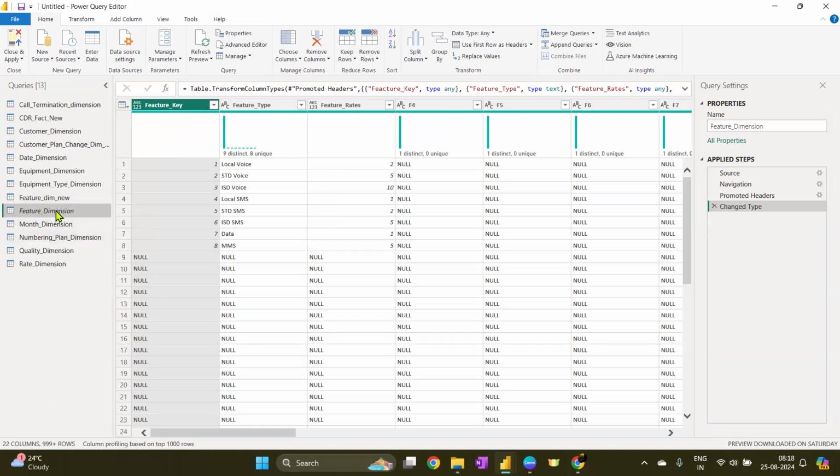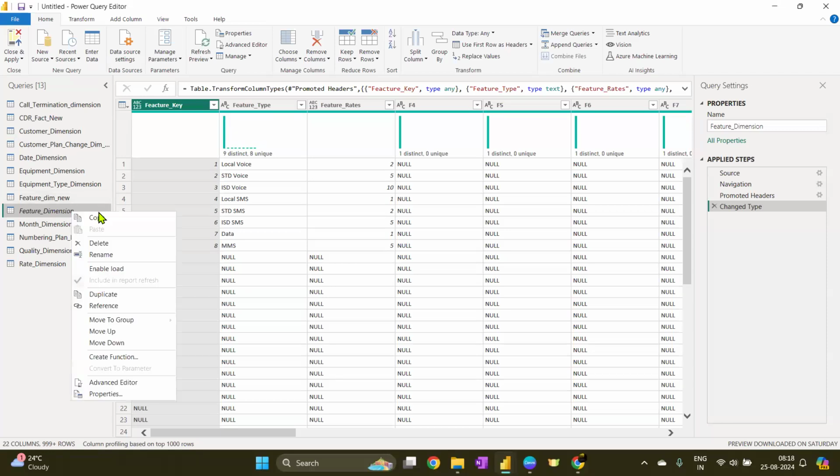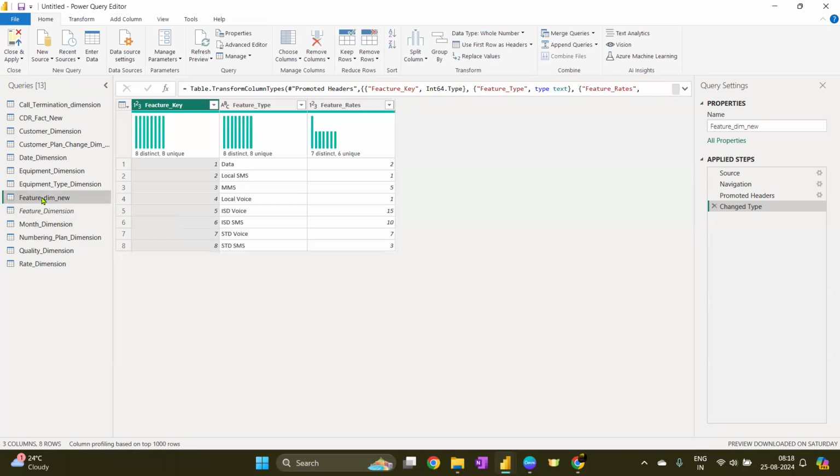When I stop enable load here, it represents that I'm not going to take it forward. This table will not be used further. I have taken it here, but if this is a one time task and I do not want to use it further, in that situation you can stop its enable load. So feature new, that is my new table.